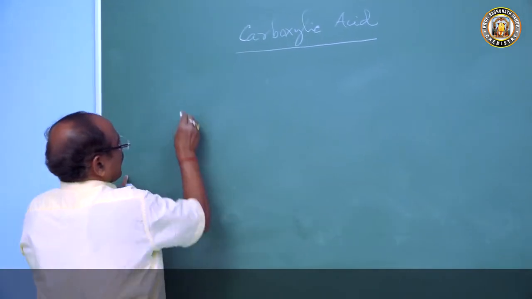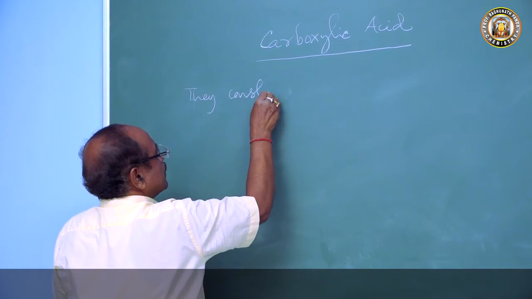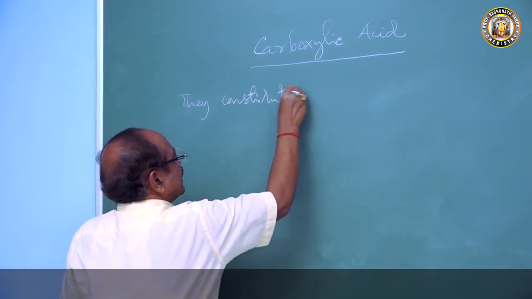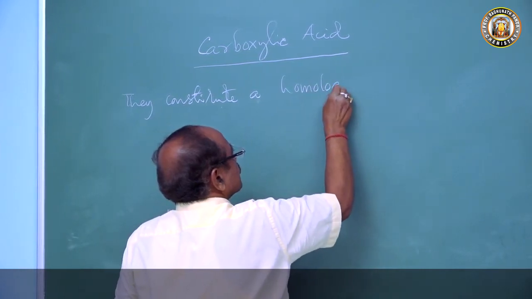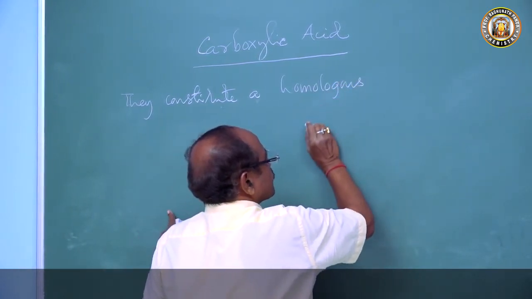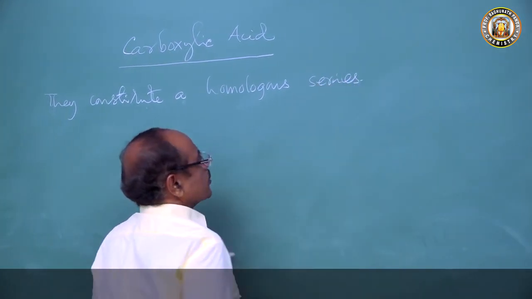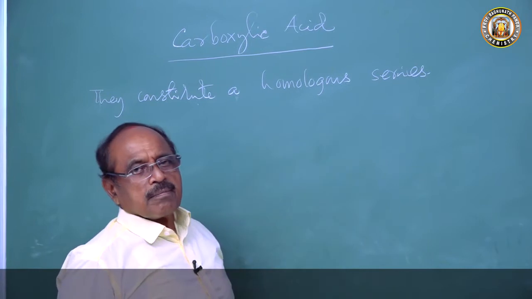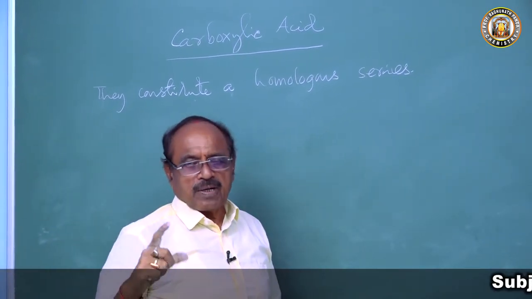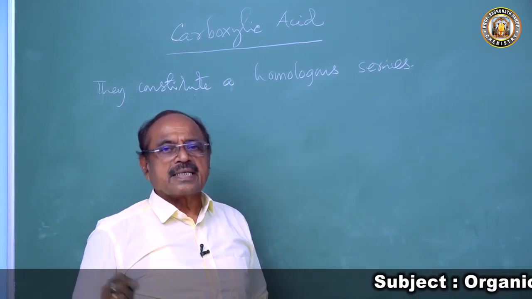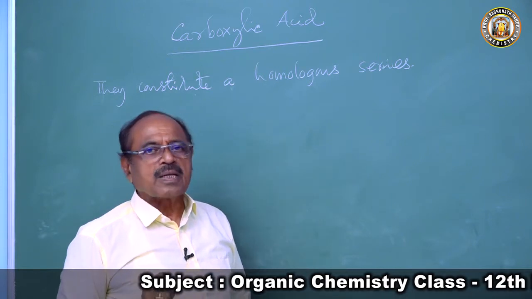So they constitute a homologous series. All organic compounds constitute homologous series. What is homologous? Compounds with the following characteristics are said to constitute a homologous series. They can be represented by a general molecular formula.